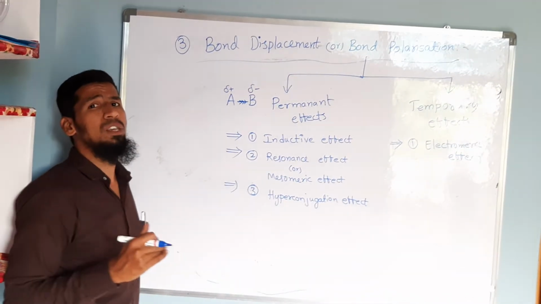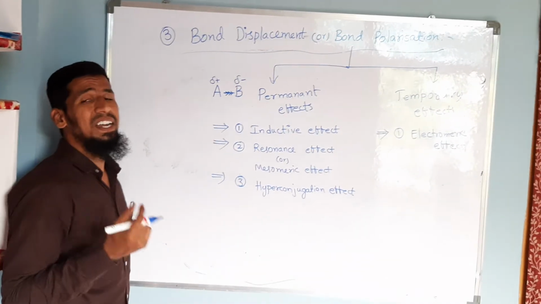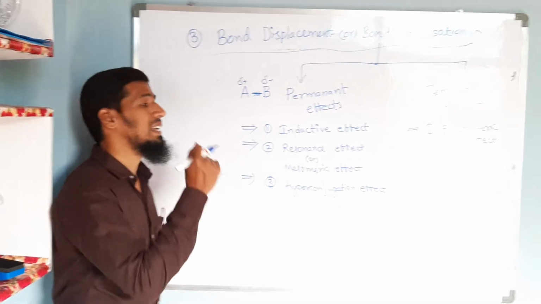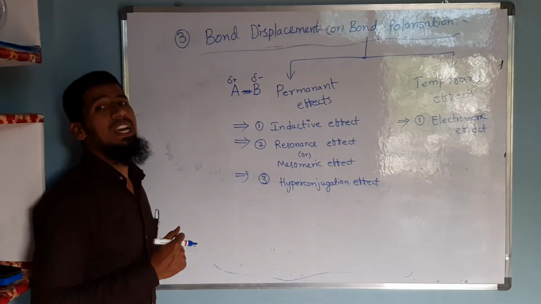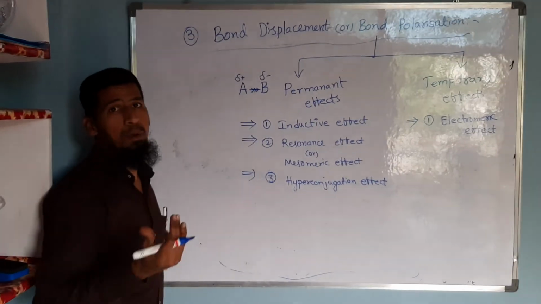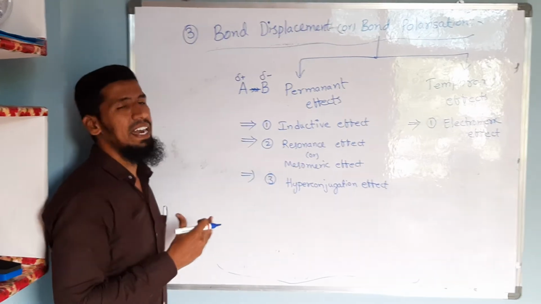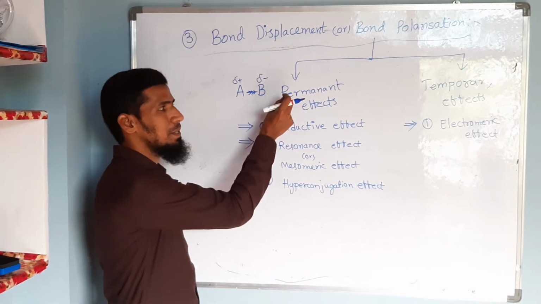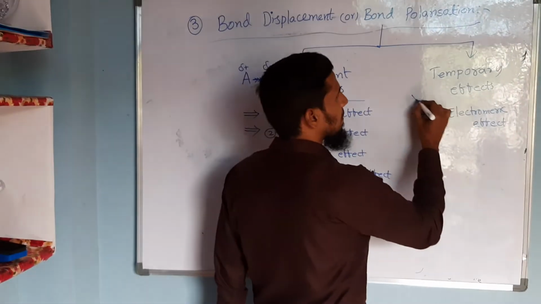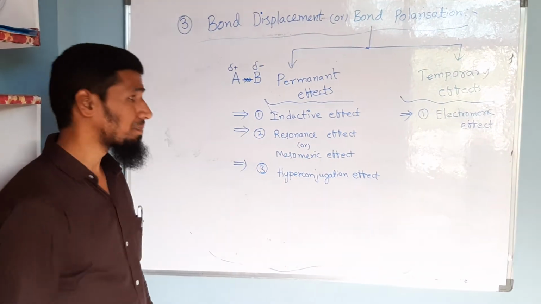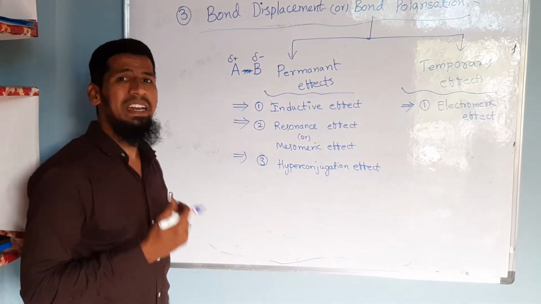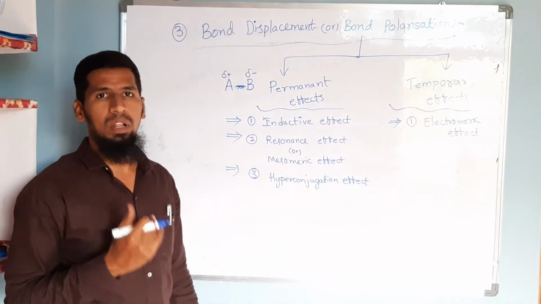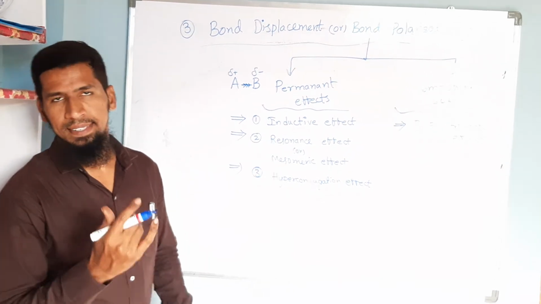Now, this takes a lot of time to discuss inductive effect, resonance effect, hyperconjugation effect, because I required many examples to make you understand different concepts, how these effects will be taking place, what are the different types of inductive effect, and what are the groups which are involved in order to make a bond to be polarized. This all we will be discussing under bond polarization, that is inductive effect, resonance effect, hyperconjugation effect as permanent effects, and electromeric effect under the heading temporary effect. How this permanent effect can be explained with respect to inductive effect, resonance effect, and hyperconjugation effect, all these things we will be discussing in our next session.